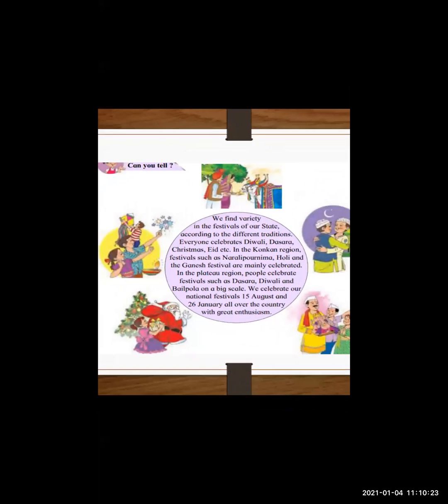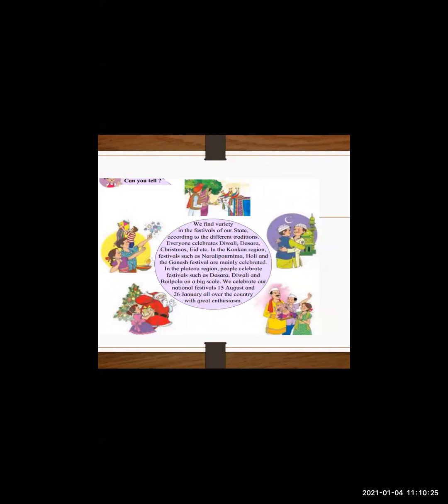Now see, can you see these different types of festivals all are making? We find varieties in the festivals of our state, means in our Maharashtra. So many rivers are different, 36 districts are there, 6 regions are there. Then there are different types of languages. Marathi is the main language in Maharashtra. Then I told you about what?